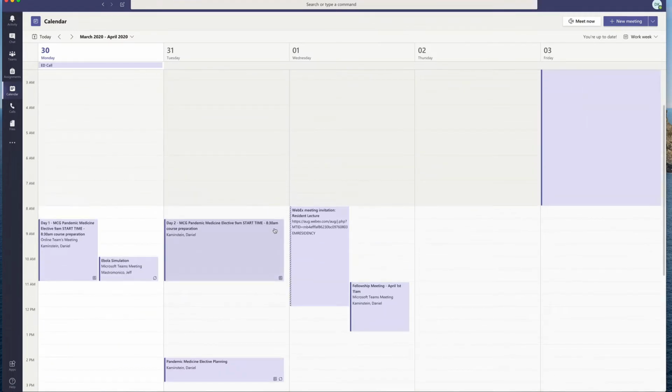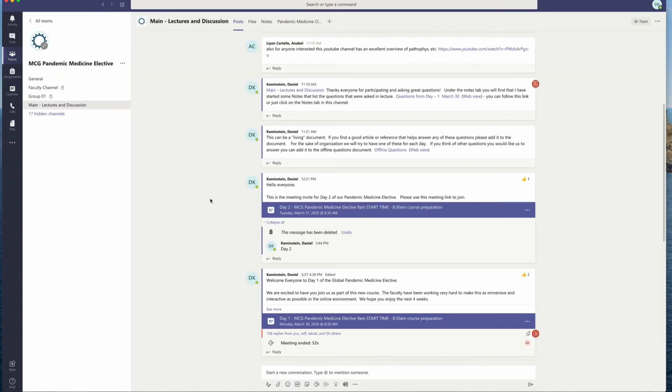If the meeting has already started, there'll actually be a little word box up here that says join, and you can join the meeting if it's already in progress. So those are the two real ways to join the meeting to make sure you're in the right place. Again, this should always be under the main lectures and discussions portion of this team.